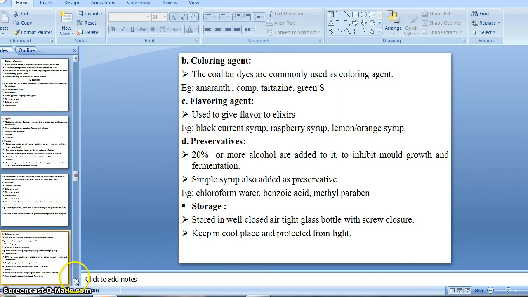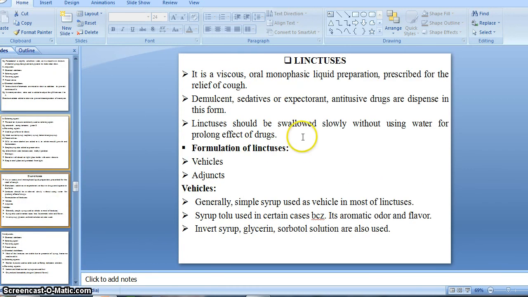So let's go for our next, the last preparation, that is from liquids intended for internal use, right? We have already covered mixtures, syrups and elixirs, and this is our last preparation which we take internally. That is the linctus. It is a viscous oral monophasic liquid preparation prescribed for the relief of cough, right? A linctus is one type of cough syrup.